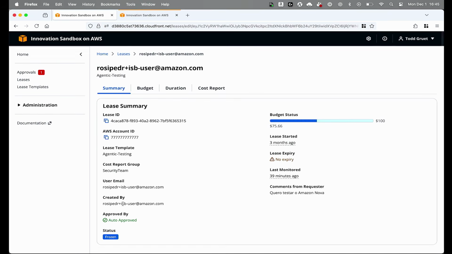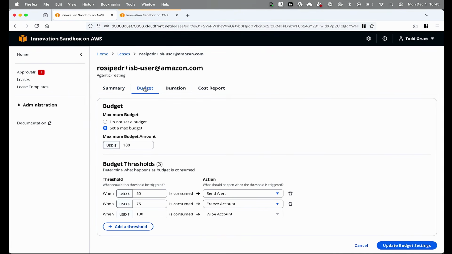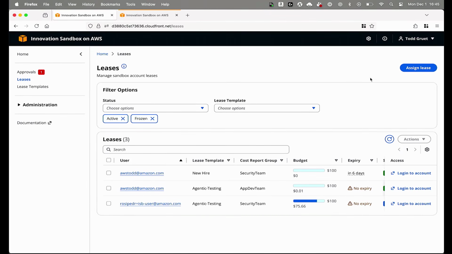If I click on one of these leases, actually I'll click on this one here, I can change specific lease thresholds as well as the lease template. So each lease is created from a lease template. That's where it's born from, and it pulls down the configuration for time and for cost. But I can also go into individual leases and make changes. This allows us, again, with the hackathon example, 5 days was up, I can go into specific leases and extend specific thresholds.